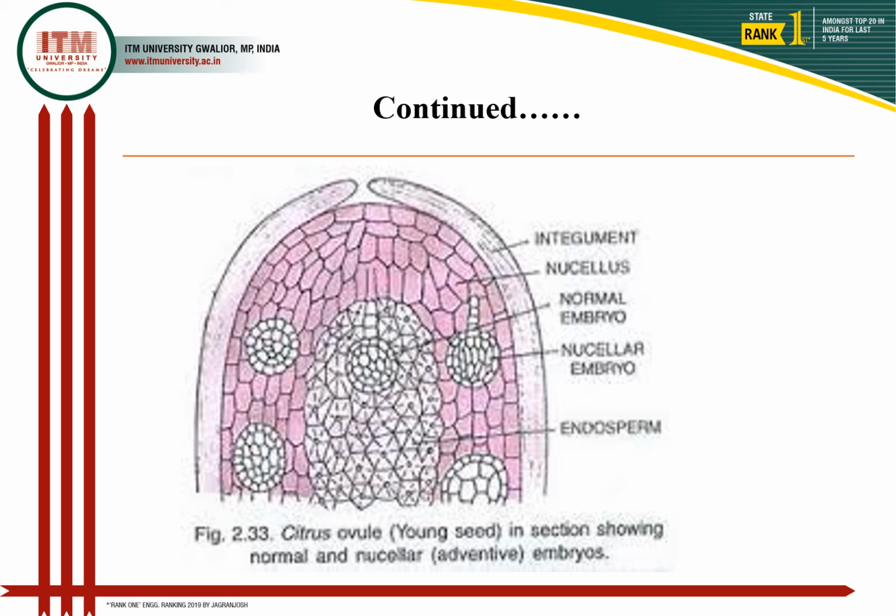So these are two continuous phenomena: development of the normal embryo as well as development of the nucellar embryo. This is the concept of apomixis along with the normal development of the zygotic embryo, and combined together it is called the polyembryonic phenomenon.